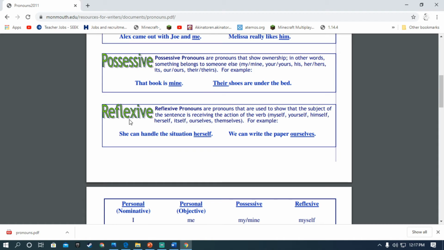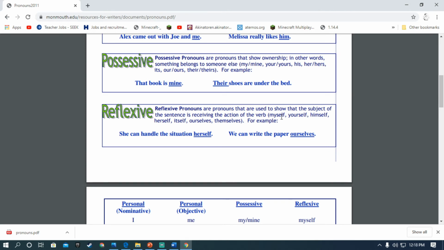Okay beta? Then we have another form of pronoun, reflexive. Reflexive pronouns are those pronouns that are used to show that the subject of the sentence is receiving the action of the verb.